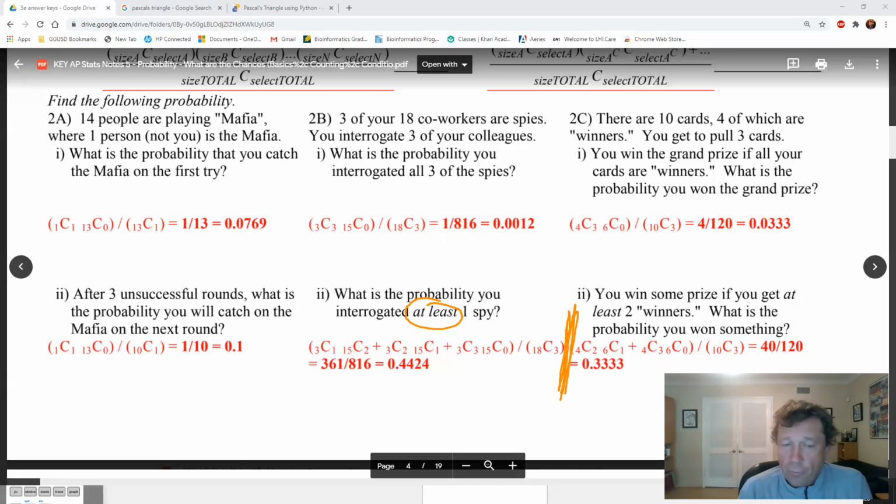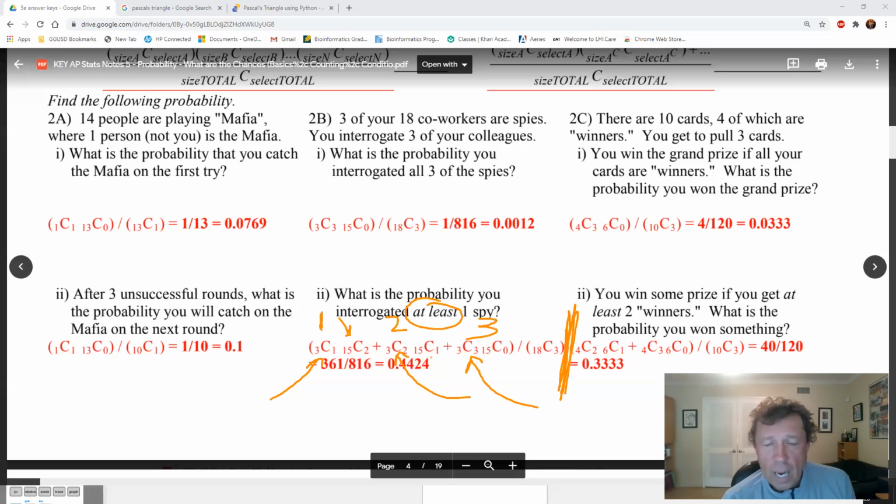Again, if you want to go through this combination way to do it, absolutely feel free to do it. At least one means that I got 1, or I got 2, or I got 3. Now, getting 1 would mean of the 3, I got 1, times 15 of the ones that I didn't choose, 2 of them were not spies. Plus, at least 1 means this is 1, or 2, or 3, okay? And this is, of the 3 people I talked to, I got 2, times 15 that I didn't talk to, there was 1 that was a spy.